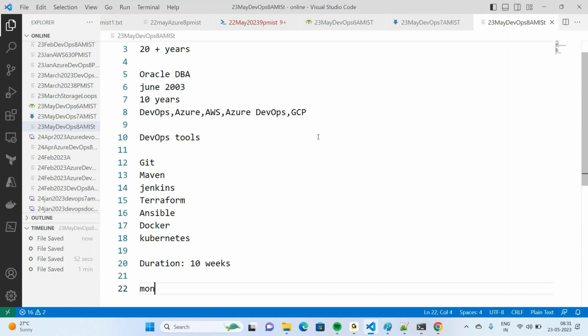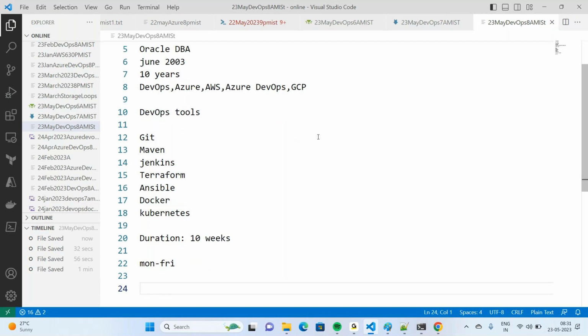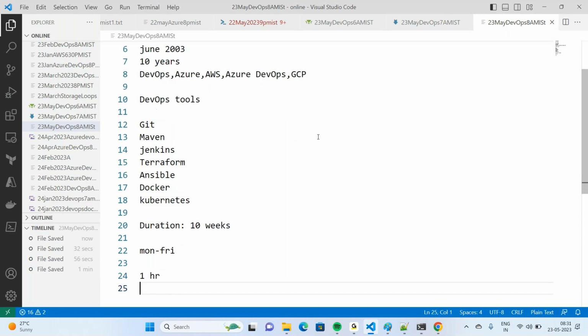Our sessions will be from Monday to Friday. The duration of the session is 1 hour, and every session is recorded. Once the session is over, it will be posted in Google Drive and shared with you: running notes, recording. On the first day itself the link will be shared with you, and you have to open that same link every day. Within that link only you are going to get every day's recording, notes, and running material. Everything is there.